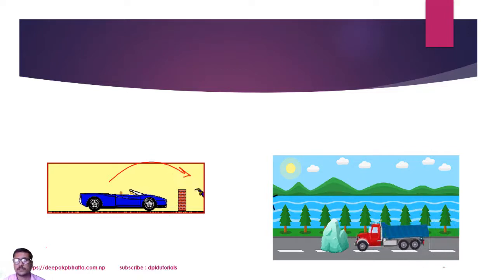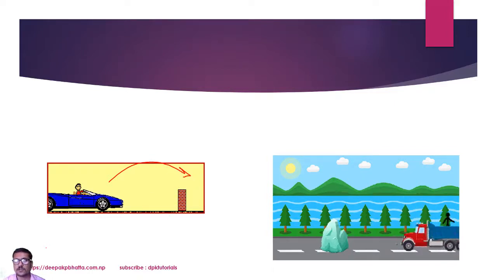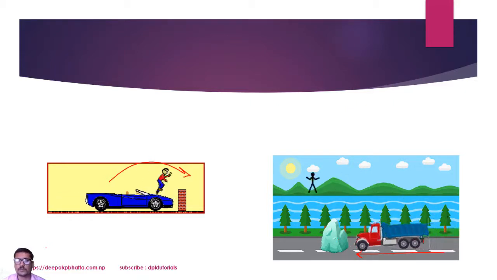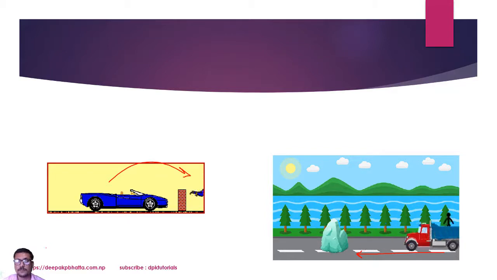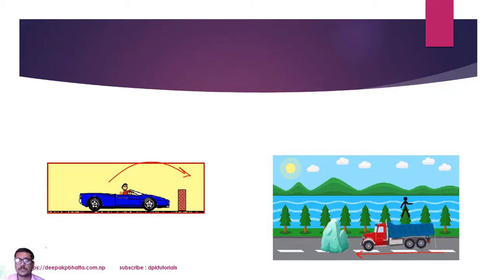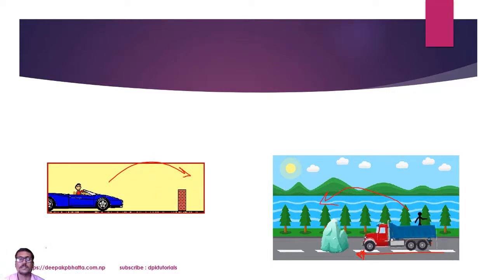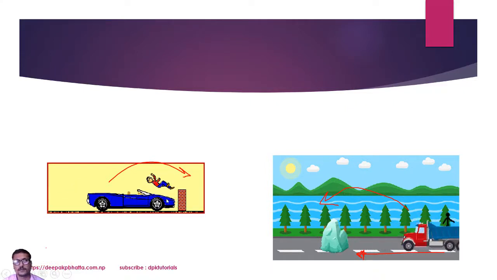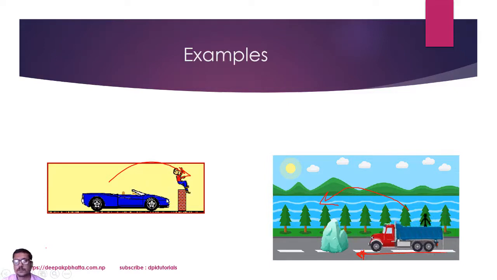And look at the second picture: the truck sees a stone in front of it, and the driver suddenly brakes, and the man on it falls like this. Why did this happen? These are examples of the first law of motion.